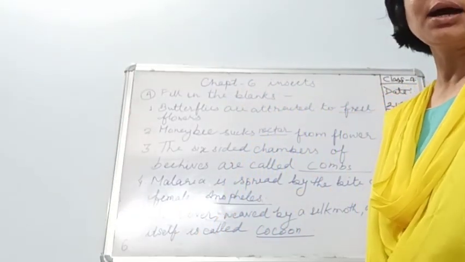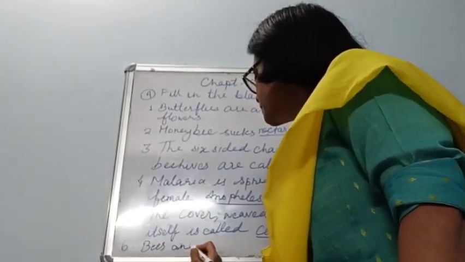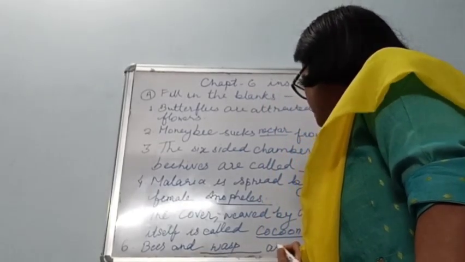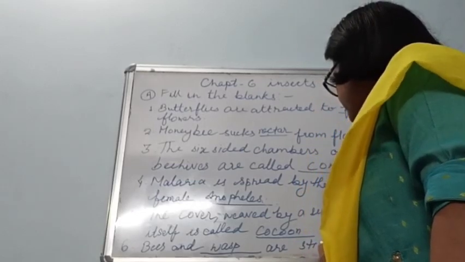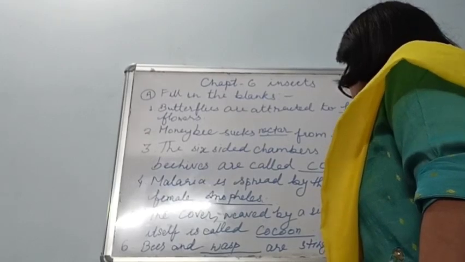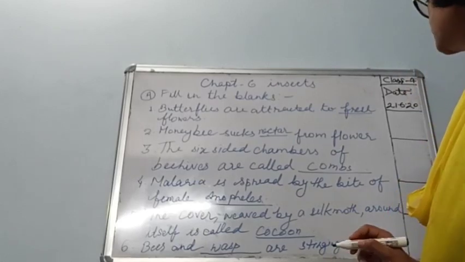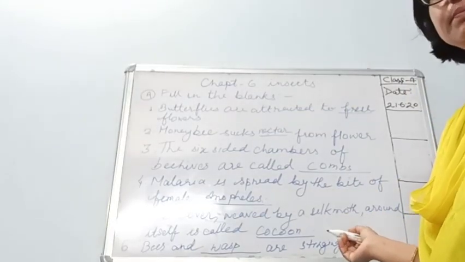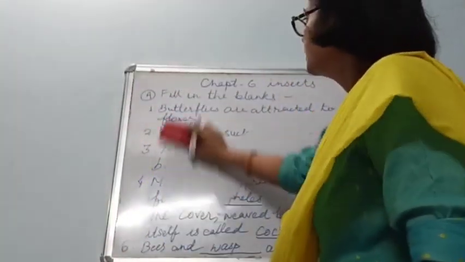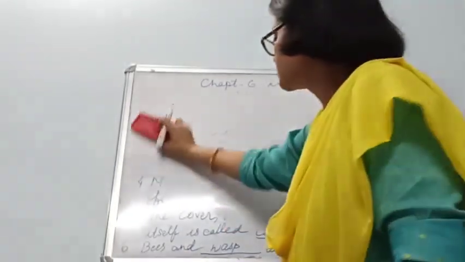Bees and dash are stinging insects. Bees and wasps are stinging insects. So this is the fill in the blanks. Let's go to the next section, that is true or false?